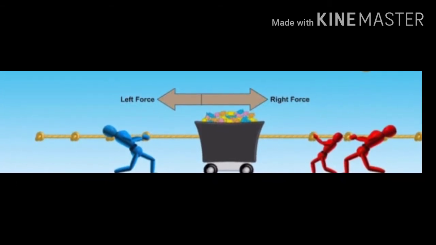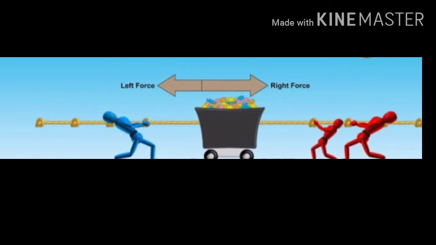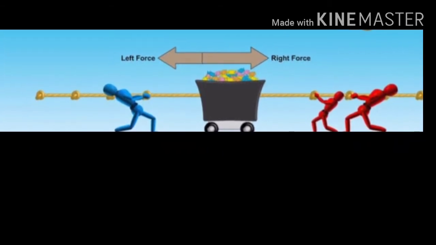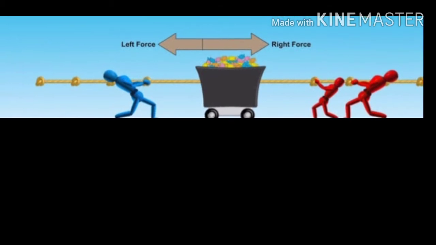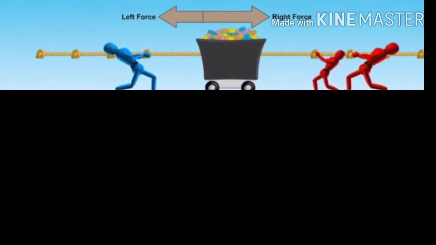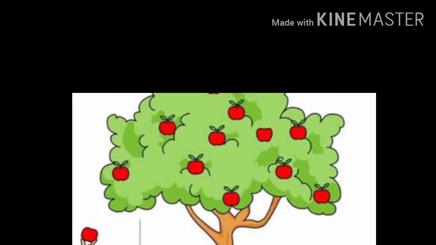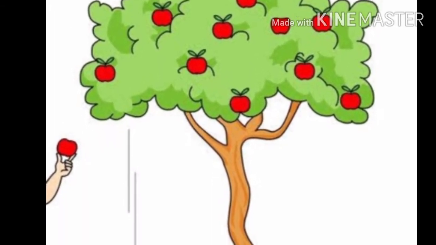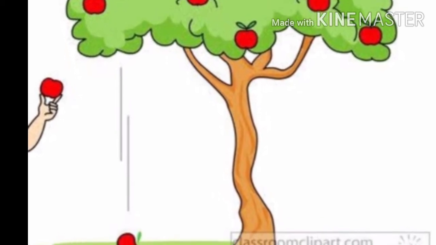Every object which has mass exerts force on every other, and it depends on how much mass it has. Here we consider one example, an earth and an apple. Which one is more massive, an apple or an earth? Of course, our earth. Hence, the earth's gravitational force pulls the apple down.